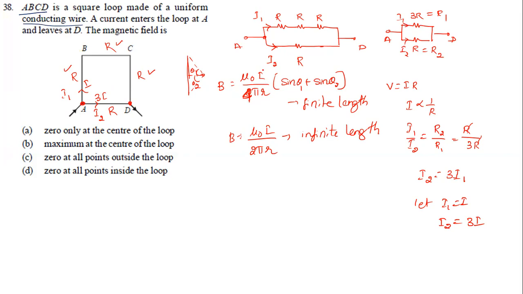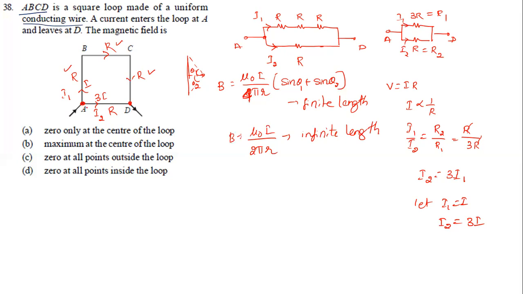So it depends on what now? Current strength. Look here. Since it is a series combination, we need to find the direction of magnetic field due to all these three. So due to the first portion AB, what is the direction of magnetic field? You need to imagine holding the conductor in your right hand such that the thumb points in the direction of electric current, and the remaining fingers will be in the direction of magnetic field.